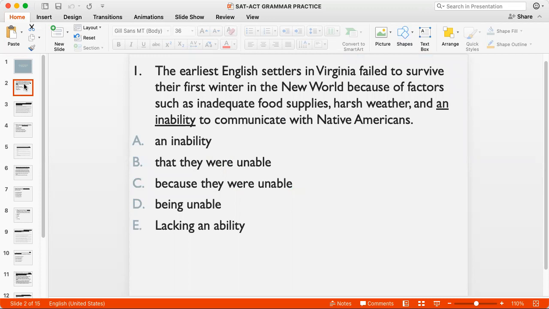Question 1. The earliest English settlers in Virginia failed to survive their first winter in the New World because of factors such as inadequate food supplies, harsh weather, and an inability to communicate with Native Americans. Now, if you look carefully, this question is testing us on parallel structure.